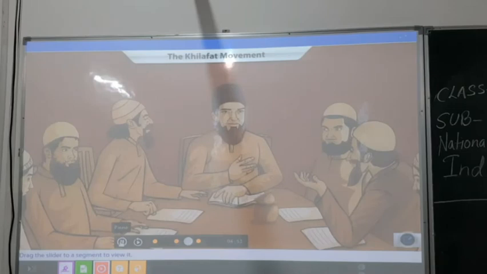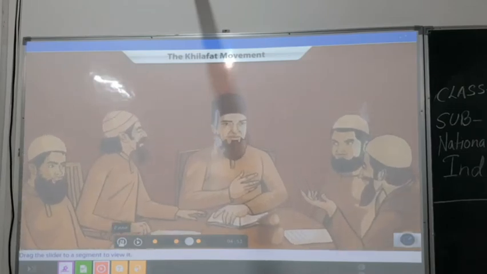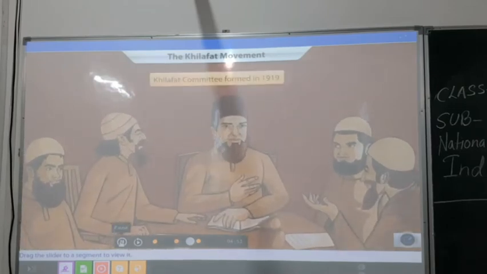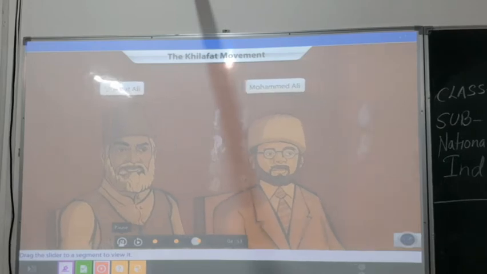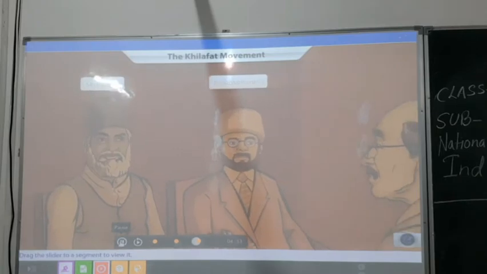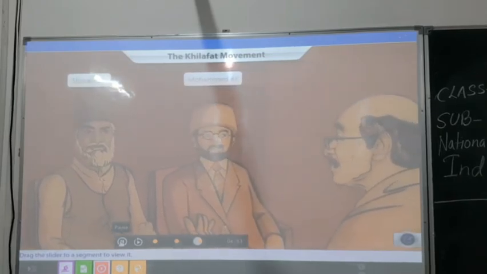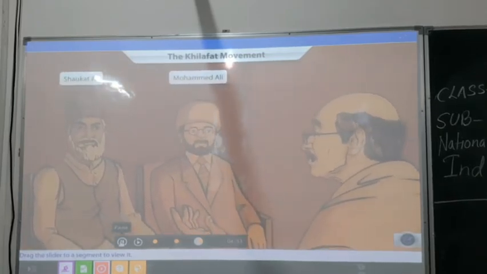To prevent this from happening, the Muslims in India formed a Khilafat committee in Bombay in 1919. The Khilafat movement, led by the Ali brothers, was essentially a Muslim religious movement. It later turned into a national movement when Gandhi joined in to support a unified action against the British.